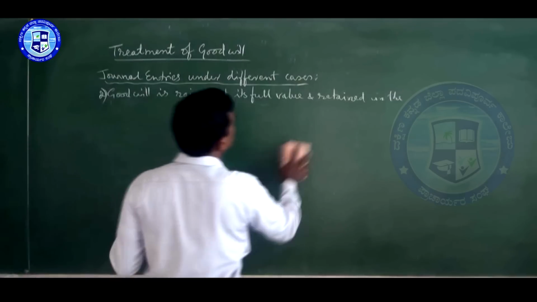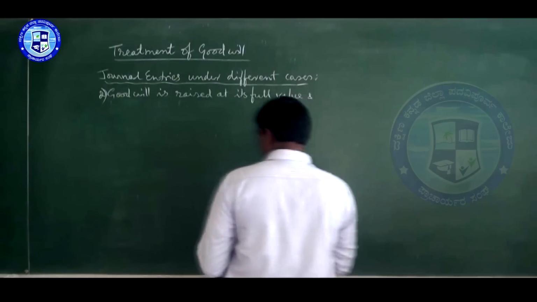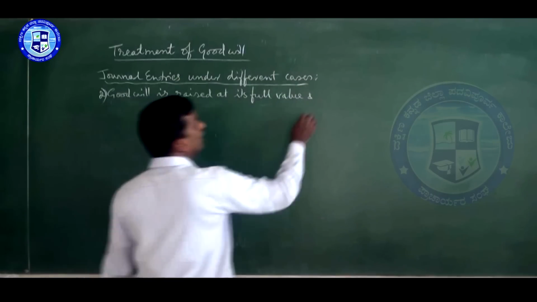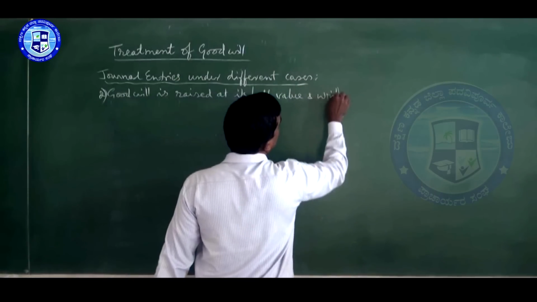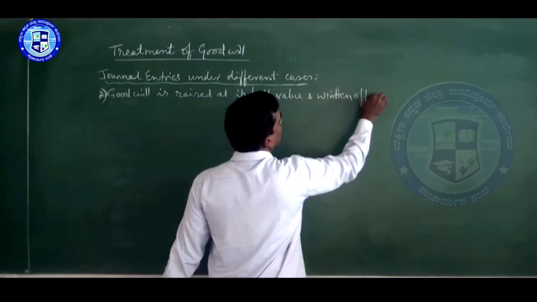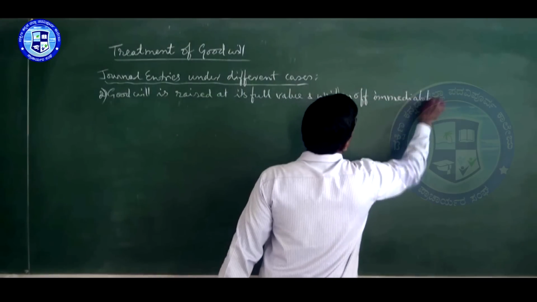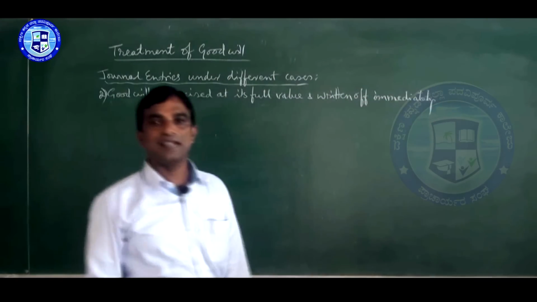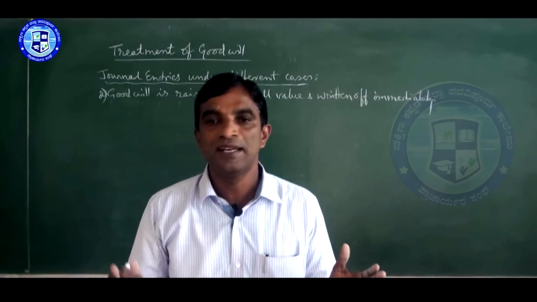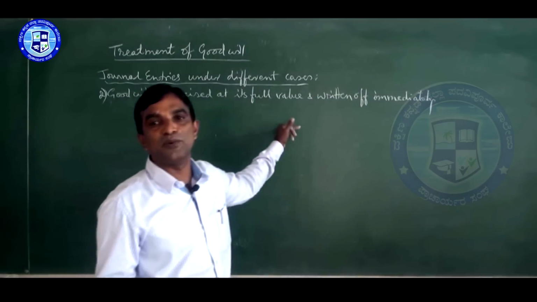The second case: goodwill is raised at its full value and written off immediately. Written off means cancelled immediately. If they cancel it immediately, what do they do?